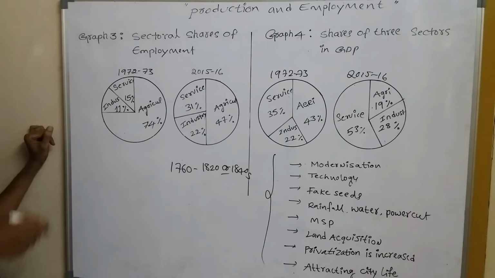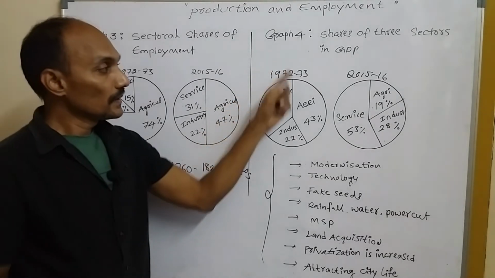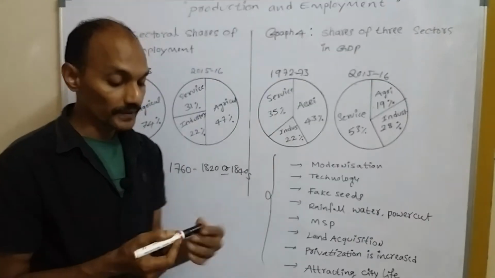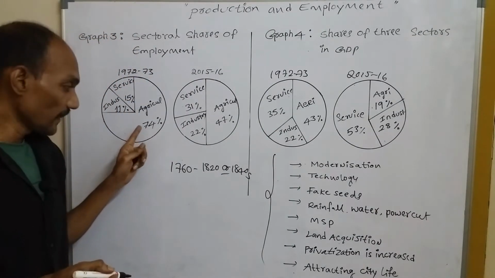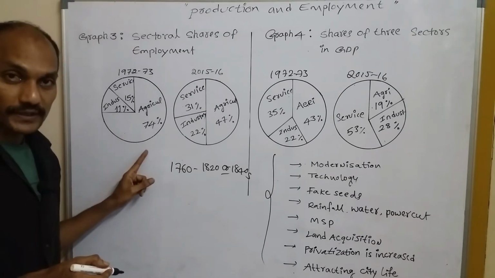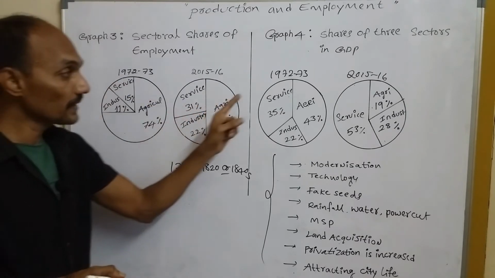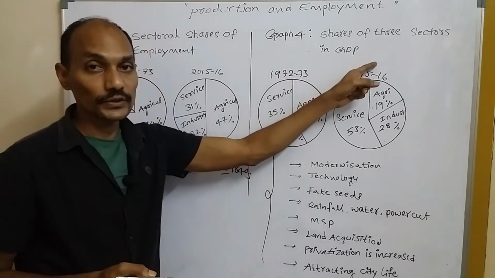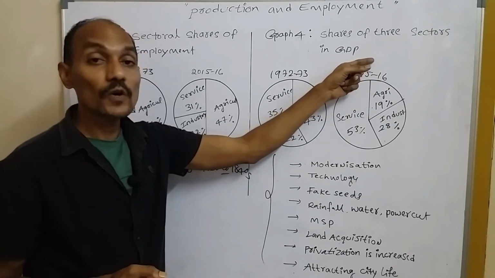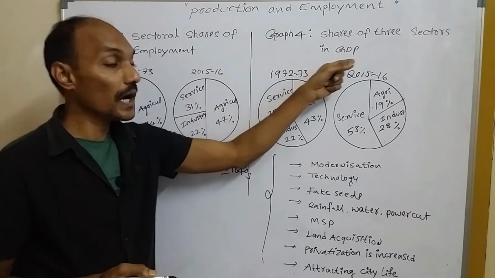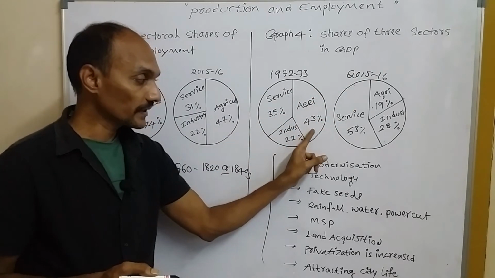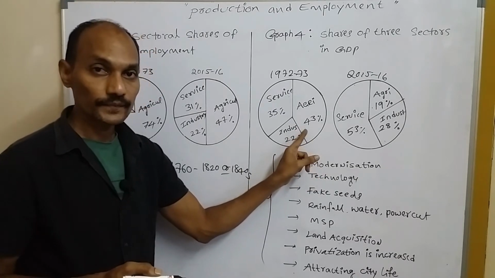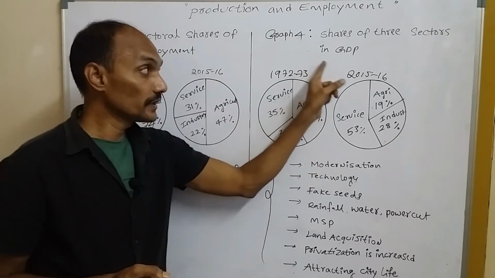Okay, and here let's go to graph 4, the shares of three sectors in GDP. So in agriculture, that means in employment also it was the largest sector during this period, and here also the largest contribution in GDP growth. GDP means here the income of the country. In increasing the income of India, the agriculture sector has a huge contribution here. It's the huge sector in contribution to GDP growth.